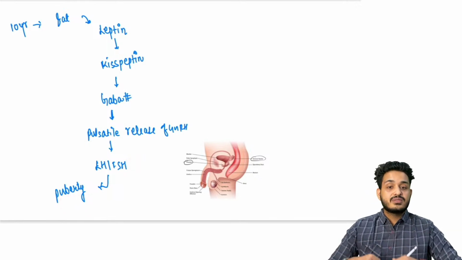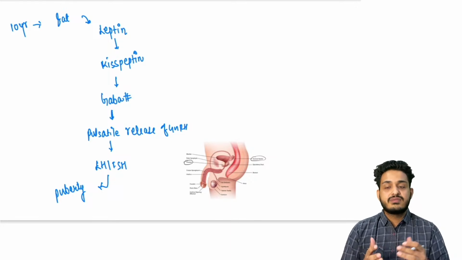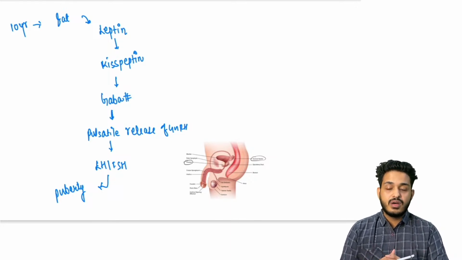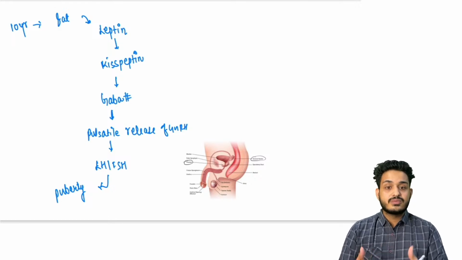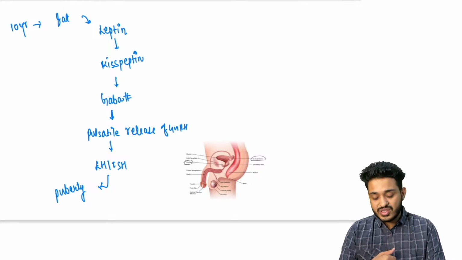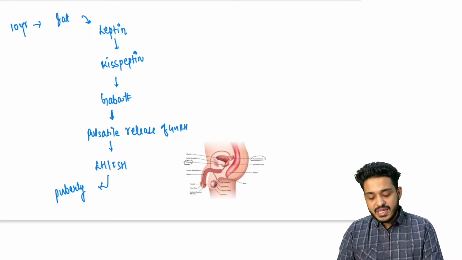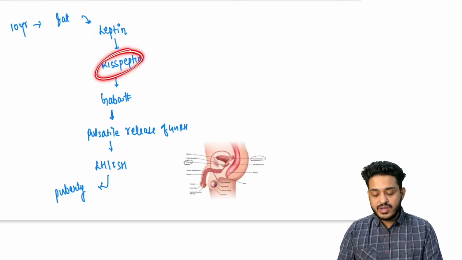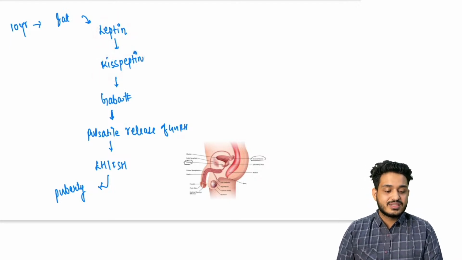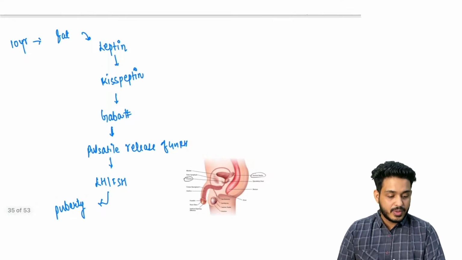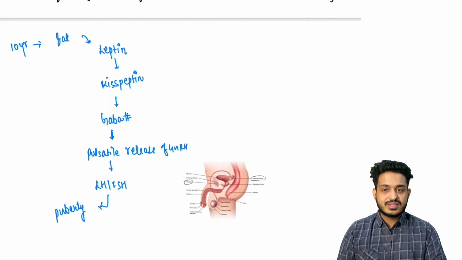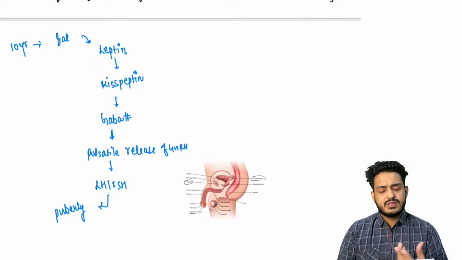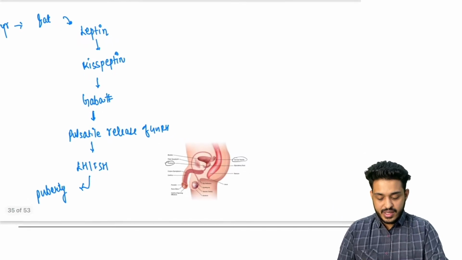If the baby is more fat, you understand this, if the baby is like a 7-year-old, 6-year or 5-year-old boy, and he is having adequate fat storage because he is eating too much of junk, what is going to happen? He will be fat, he will be having more leptin. More leptin will lead to what? Precocious puberty. This person can have precocious puberty, right? And if this particular cycle is not working, that particular person can have delayed puberty as well. You understand this?